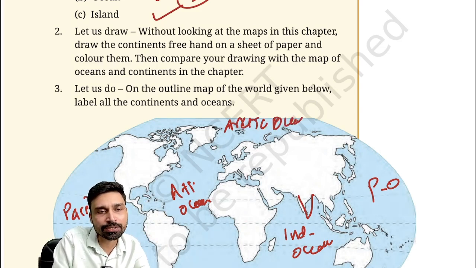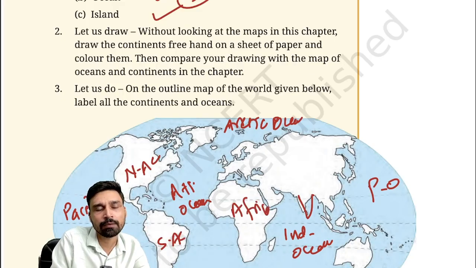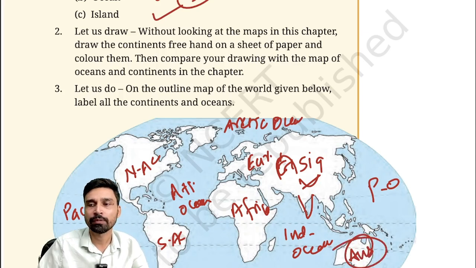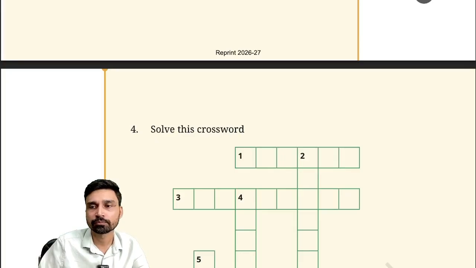Now continental land masses: North American landmass, South American continental landmass. This is your Africa. This part, we can say, is Europe. This part including India comes under Asia. Then you have Antarctica. Antarctica is a continent, and Antarctic Ocean we have also discussed, so keep that in mind. Antarctica is the continental landmass, and Antarctic Ocean and Southern Ocean are the terms that we use. And the smallest continental landmass, what do we have? The answer is Australia.